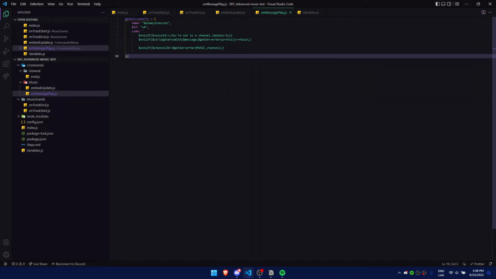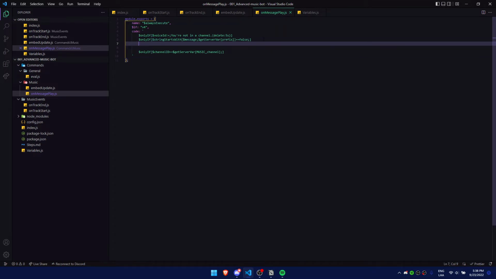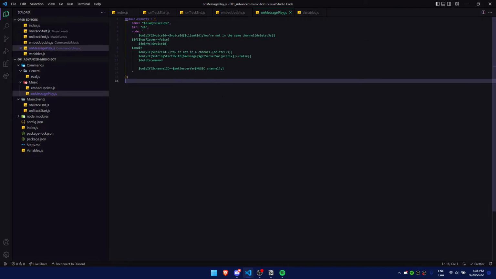These first 3 conditions: the first one checks if the message was sent in the music channel, the second one checks if it's a command, and the third one checks if you are in a channel. For preference, I'm gonna delete the message here, so whether it's a command or a query, it's gonna be deleted. Now we need to check if the bot is in a channel or not, so we do that using an if, and if it doesn't have a player, we make it so it joins the channel. If it does have a player, it's gonna skip that and read the other if to check if the user is in the same channel as the bot.